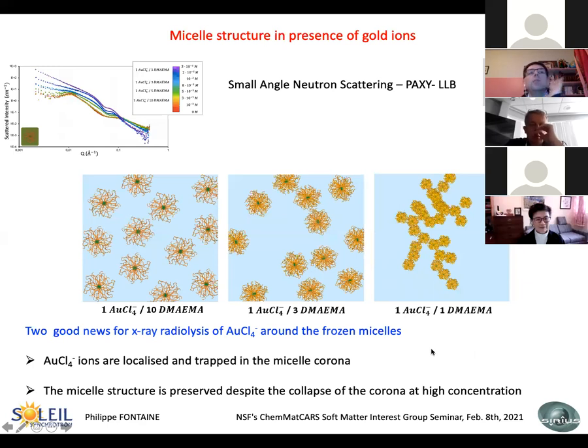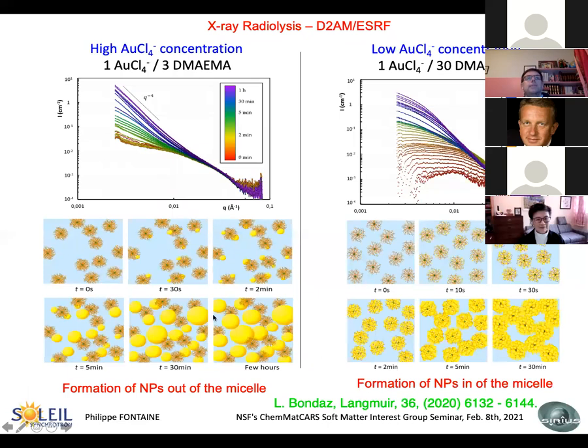So we have some good news to try the X-ray radiolysis around these frozen micelles. First, with some concentration, you have gold localized and trapped in the micelle corona, and the micelle structure is rather preserved despite the collapse of the corona at high concentration. So now we have tried the X-ray radiolysis. We have done that on a classical SAXS beamline, the ESRF D2AM.